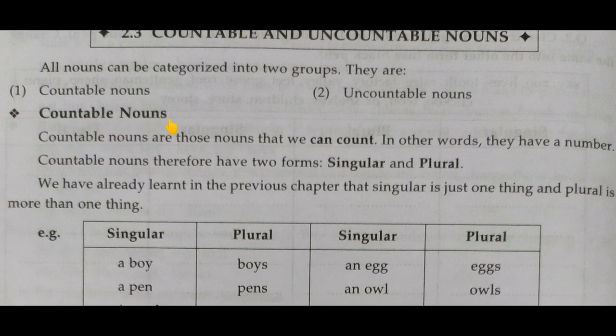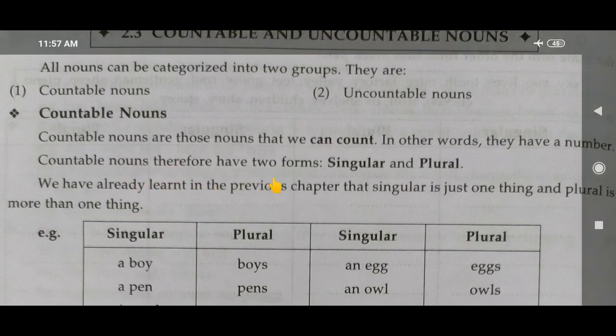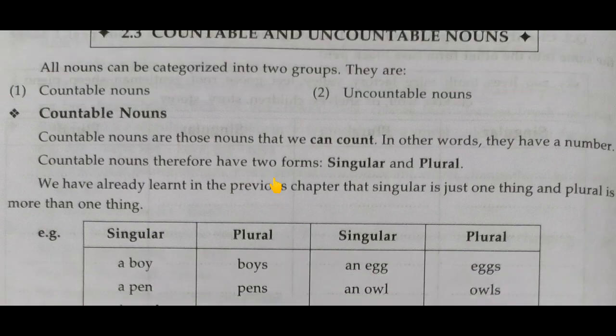So, what do you mean by countable nouns? Okay, write down. Countable nouns are those nouns that we can count. You can understand the simple meaning of countable is something that we can count. In other words, they have a number. Countable nouns therefore have two forms, singular and plural.